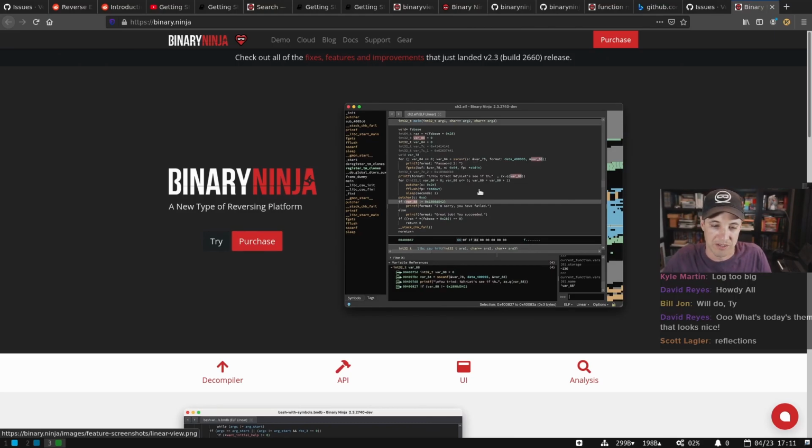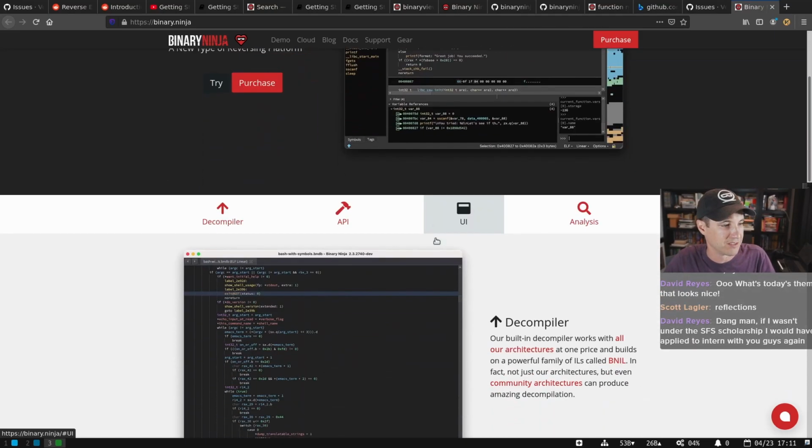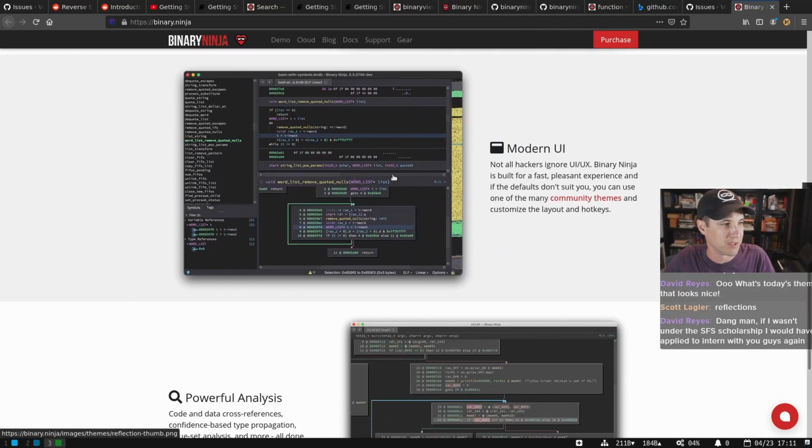I even saw a tweet where somebody recently asked, oh, is that Binary Ninja? Because I saw a dark theme disassembler output, and I think it was Cutter. But we are known for being the dark theme disassembler, so I thought that was interesting. And certainly I like our default theme as well. It's a little more muted, but I feel like reflection is a little crisp and a little bit higher contrast. But yeah, I really, really like it.